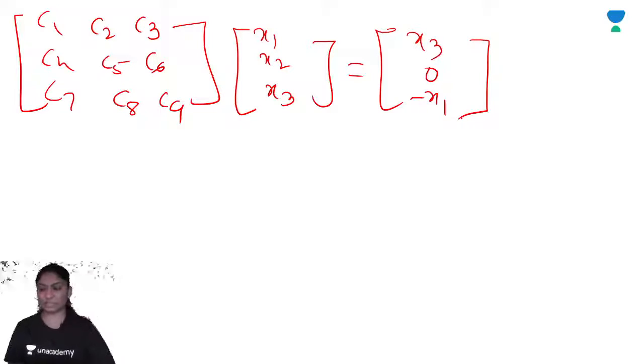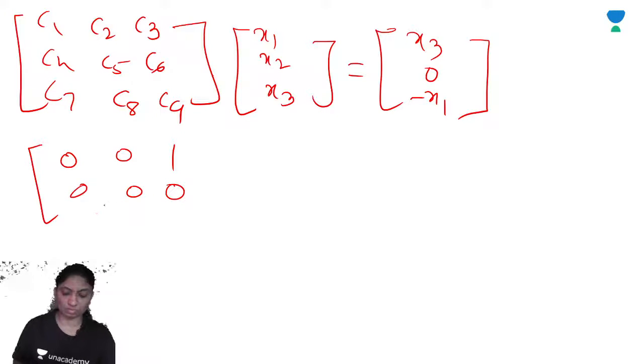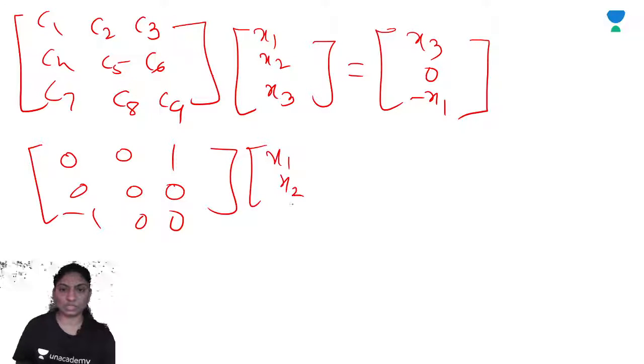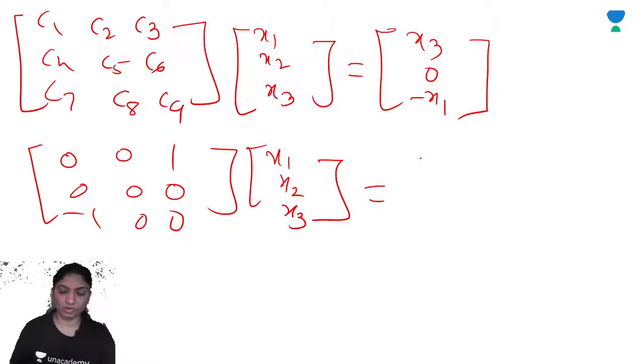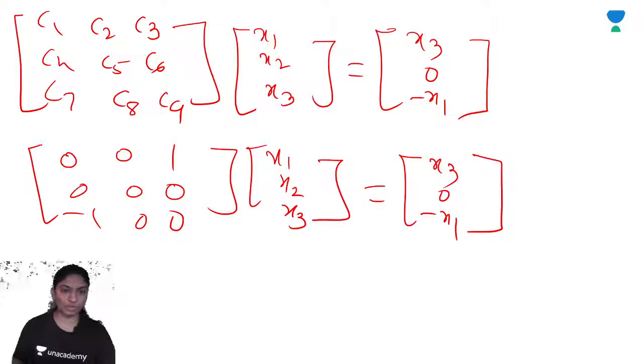So by matching LHS and RHS we get here 0 0 1, 0 0 0, minus 1 0 0 of x1 x2 x3 is equal to x3 0 minus x1. So what will be the value of M?